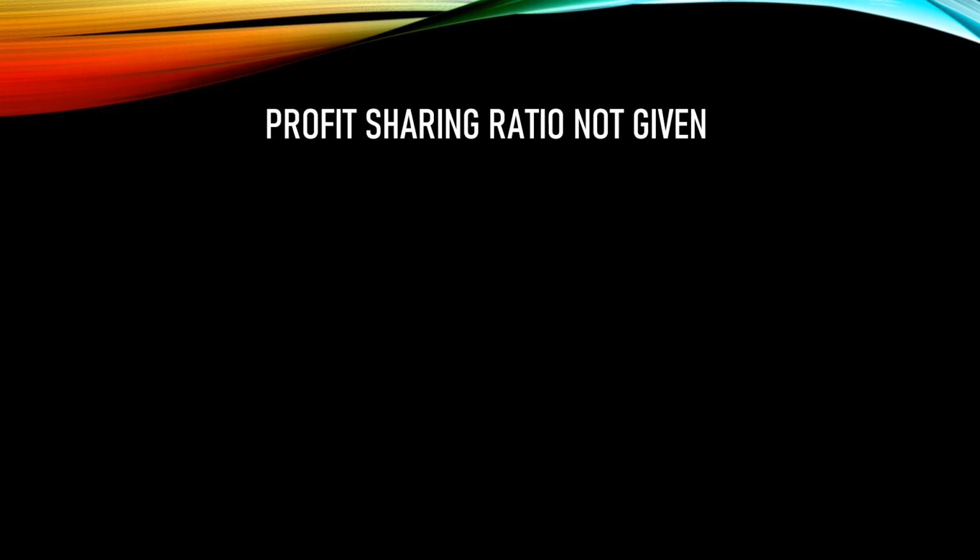Moving further, next is a very simple one, very commonly made mistake due to lack of understanding: the profit sharing ratio is not given. If in the question you find that the question is silent about the profit sharing ratio, then please do not take the ratio of the capital. The mistake that is commonly made is that students look at the capital balances, take the ratio of the capital balances and use it as the profit sharing ratio.